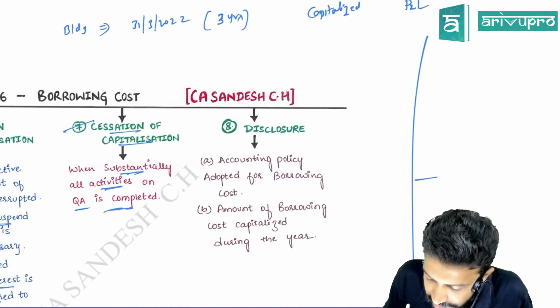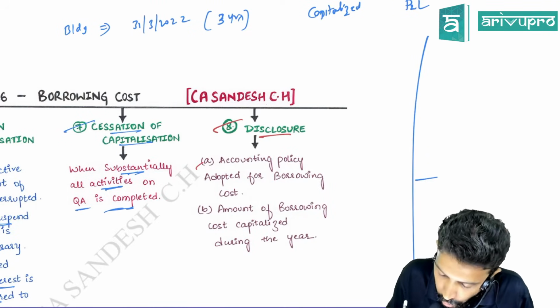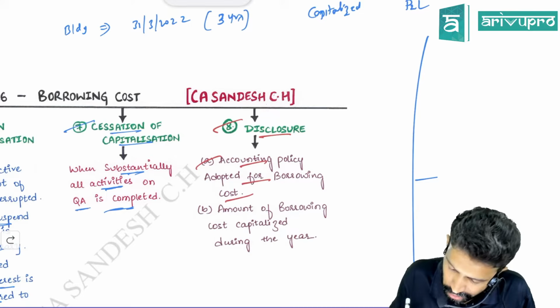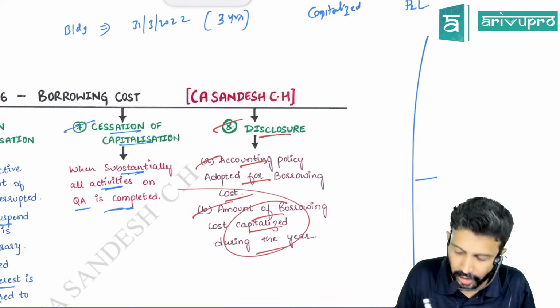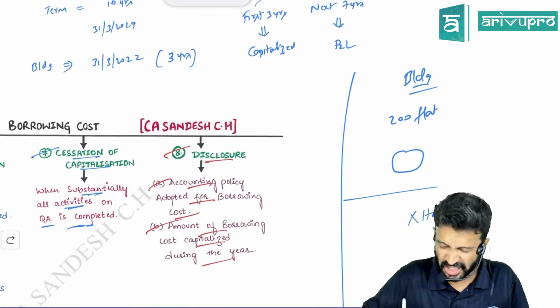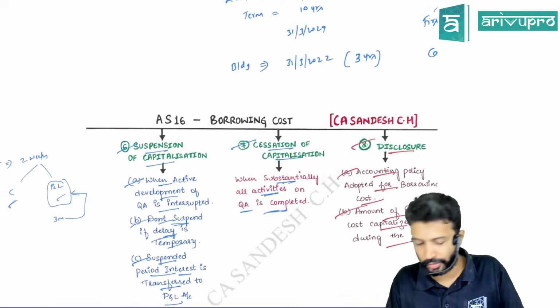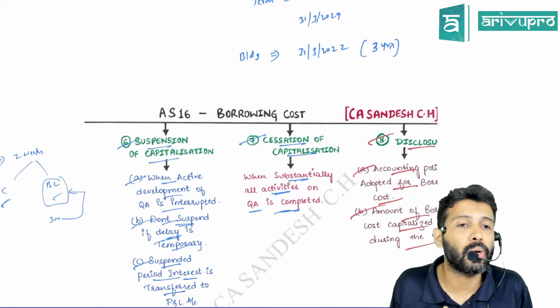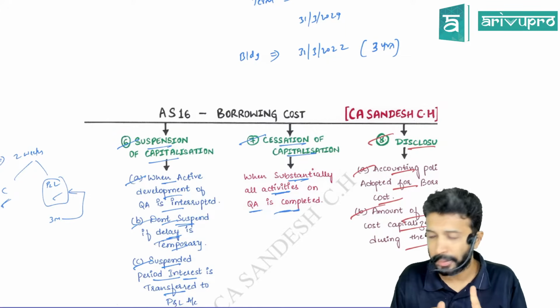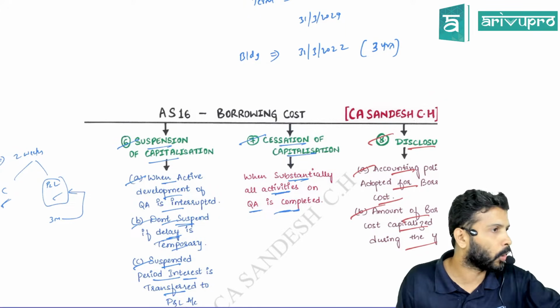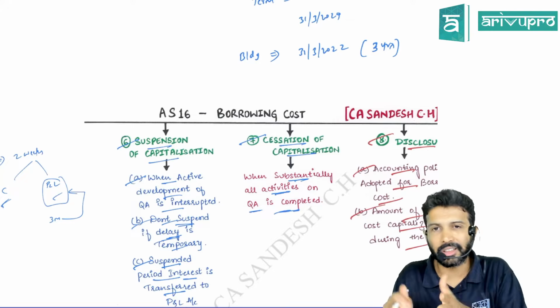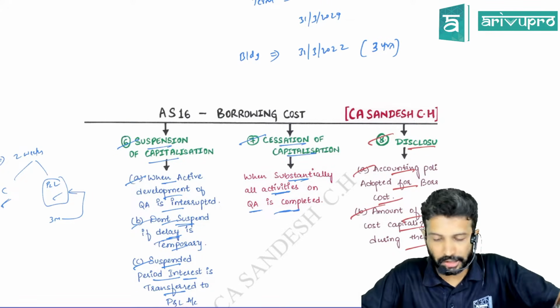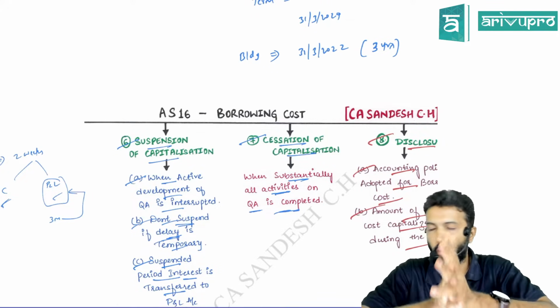Okay, the last one is the disclosure aspect. One, the accounting policy adopted for borrowing cost you disclose. This is not important. And how much borrowing cost got capitalized you disclose. Just remember them. This is of much importance. So these are some provisions relating to AS 16. One component I've still not touched upon is general borrowing and specific borrowing. Other than this, everything we have summarized. So let's have a quick recap and take up a few questions.